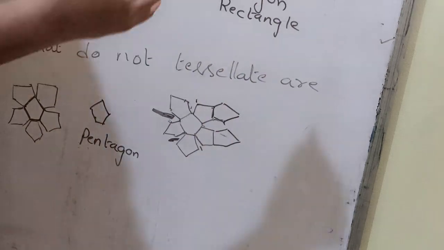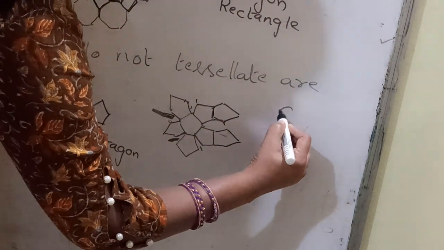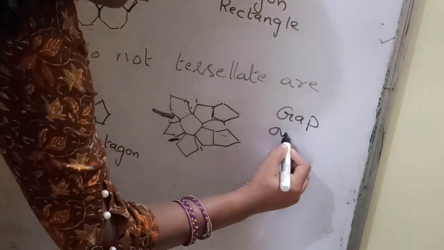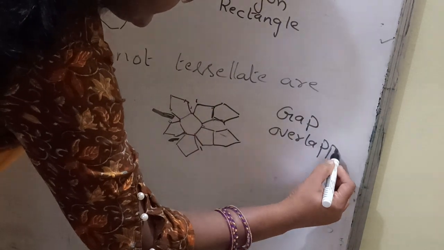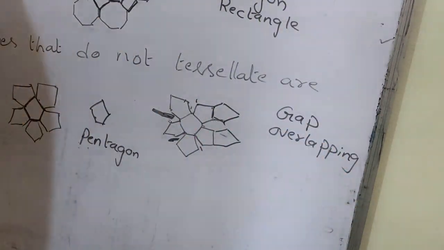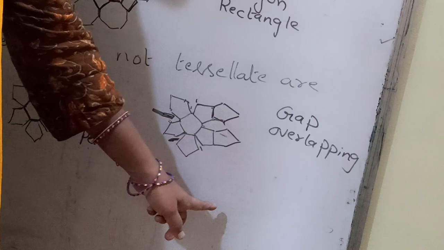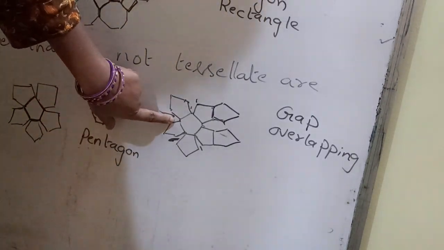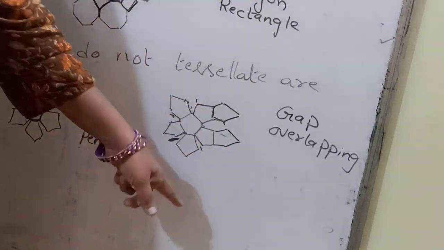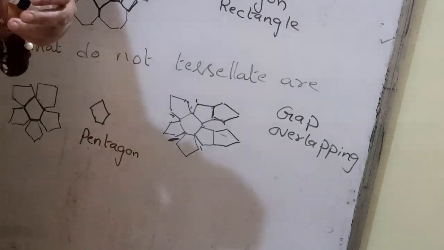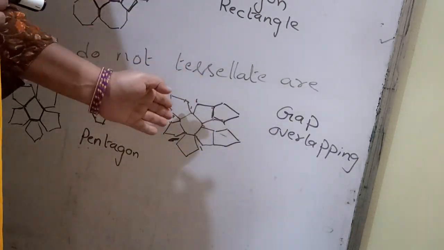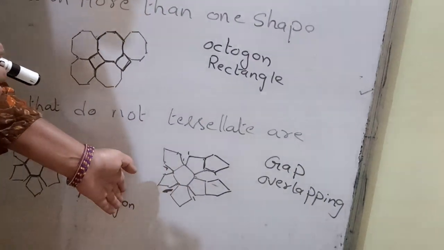There should not be a gap. If you have any gap or overlapping, then we say that design won't tessellate. If you extend this, you will see a gap here. Even if you fill the gap, it won't show a specific pattern. So a few designs that do not tessellate are of this type.